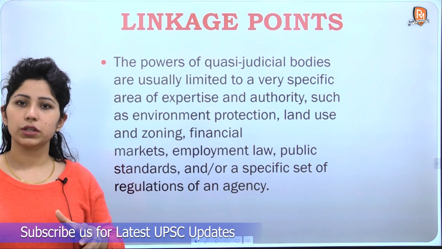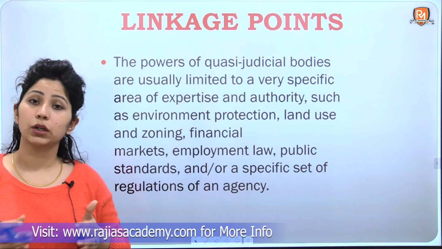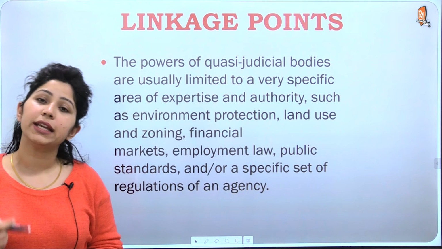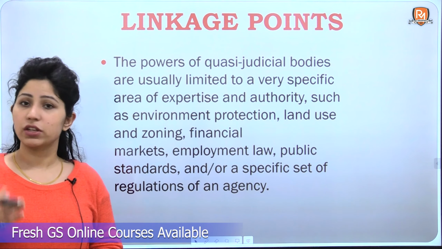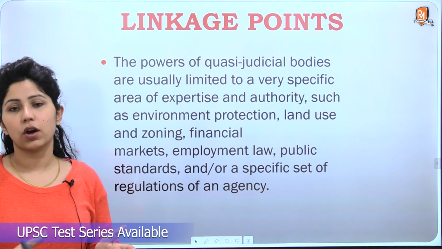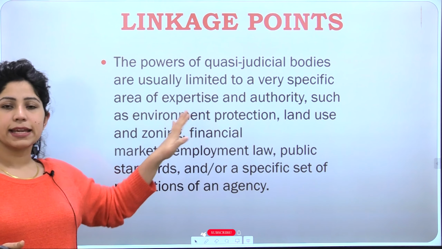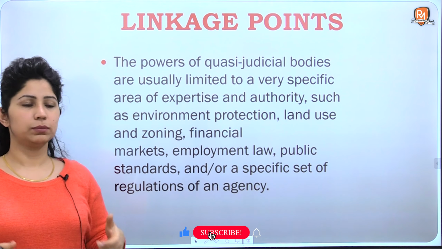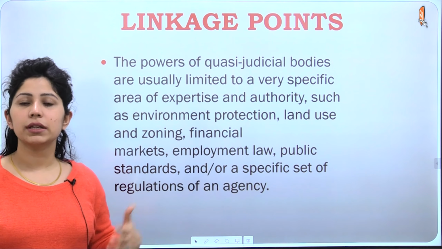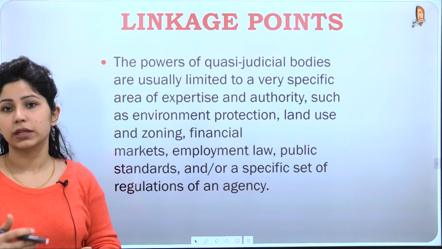So every quasi-judicial body decides only in the matters it has been assigned a role in. For example, if we are talking about the National Green Tribunal, it takes only cases which are related to the environment. If we talk about the National Human Rights Commission, they take cases which are only related to violation of human rights or research thereof. These linkage points are meant to be the first step to building your answer, so that the examiner gets an overview that this student is an intelligent one and knows what he or she is talking about.